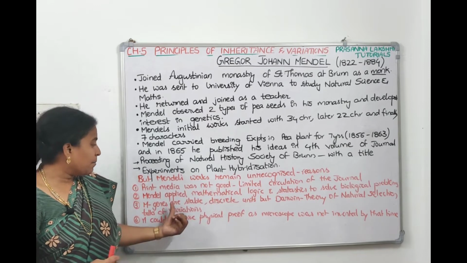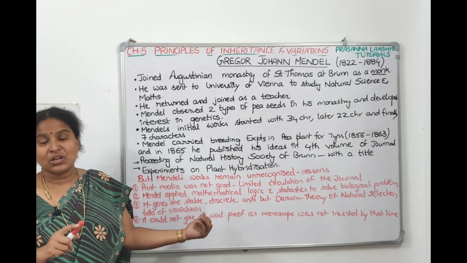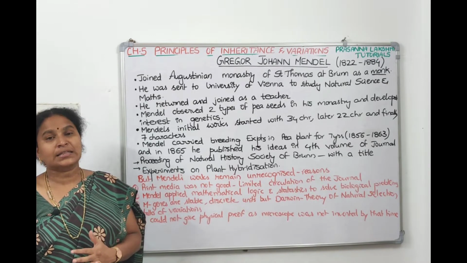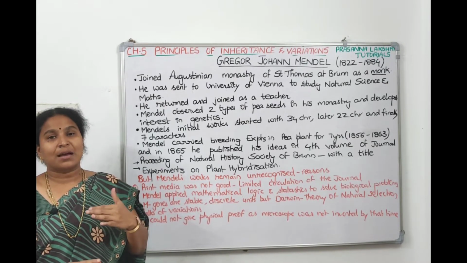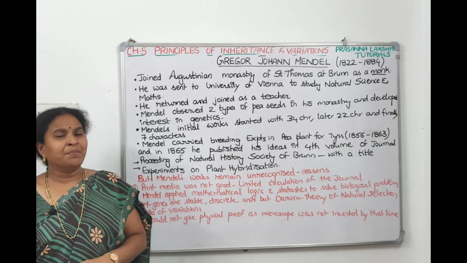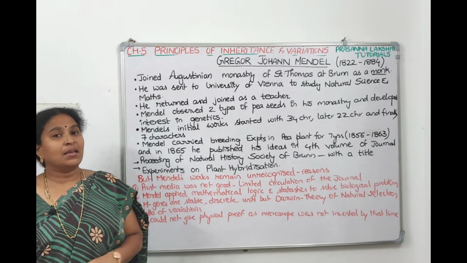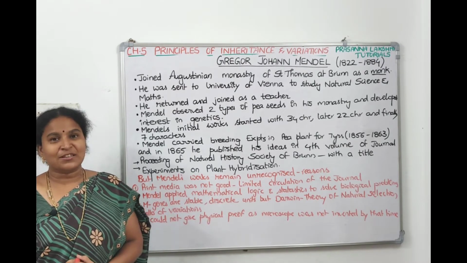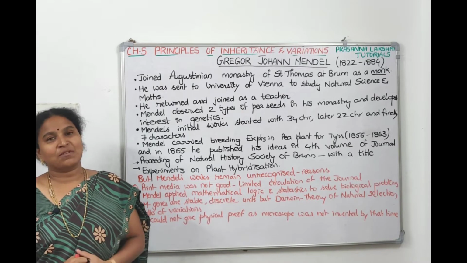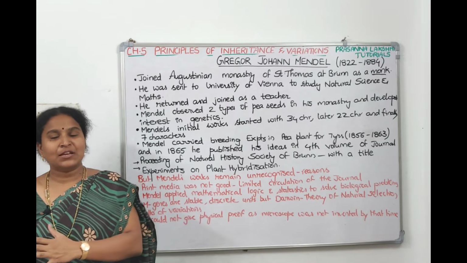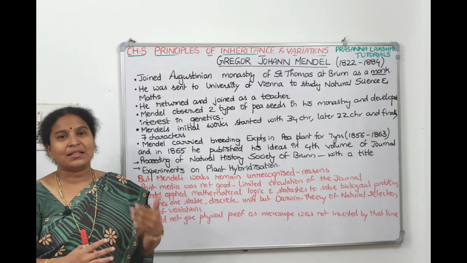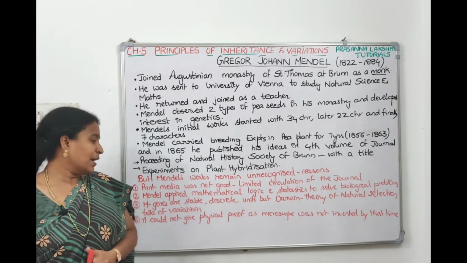Okay, then next, Mendel's genes. Mendel considered a gene or factor as a stable, discrete unit of inheritance, and he said these factors are stably passed on from one generation to the next. But by that time people were too influenced by Charles Darwin's theory of natural selection, which talks about variations. Since people were convinced by variations, they were unable to accept what Mendel said, that factors are constant, stable, and stably passed on from generation to generation.